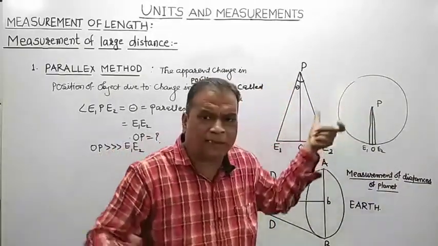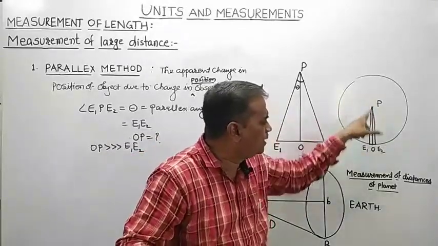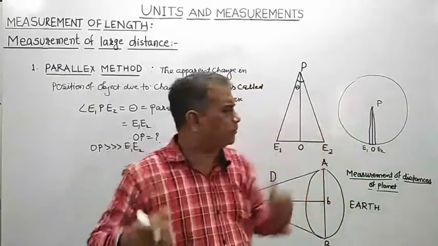What is the radius of the circle? OP. Means PE1 equals PE2 equals OP, equal to the radius of the circle.